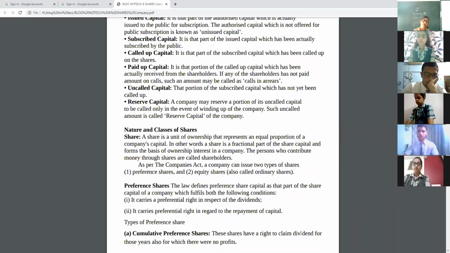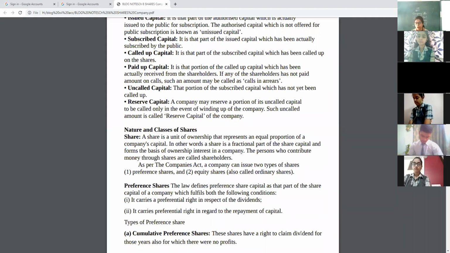See, I am giving you an example for that. I am the holder of a preference share and that is cumulative. And in this year, the company is not having profits. So the company is not going to give me.